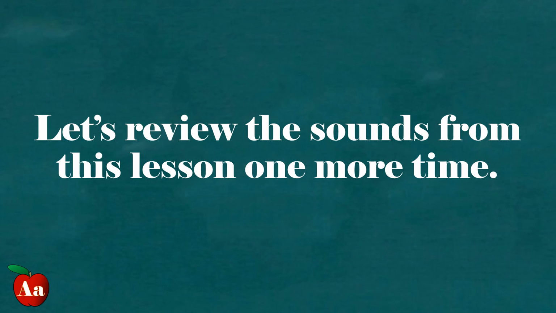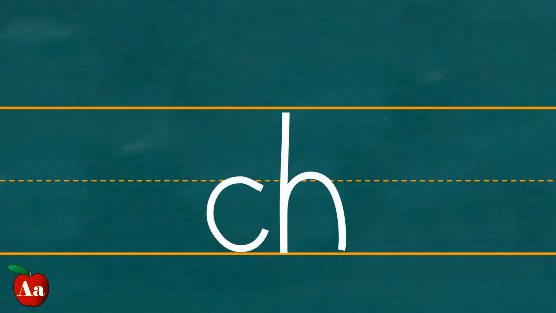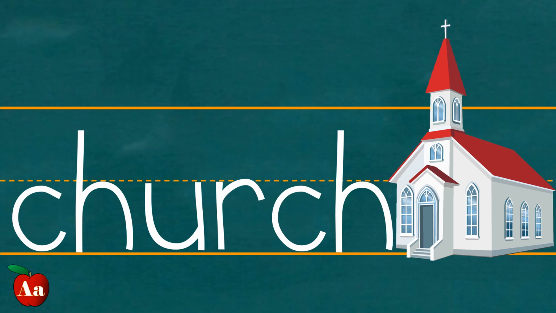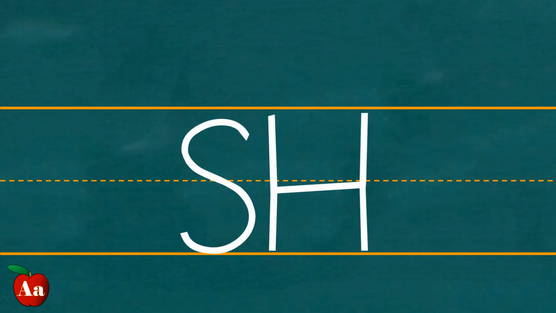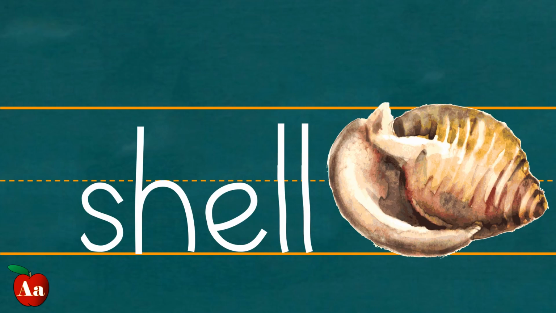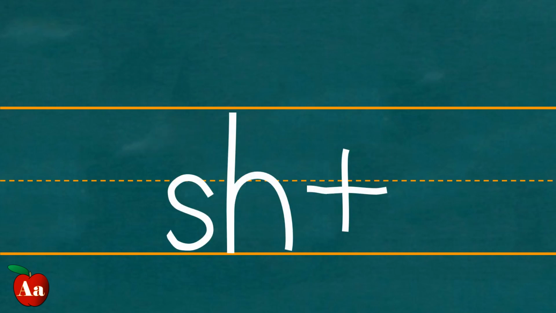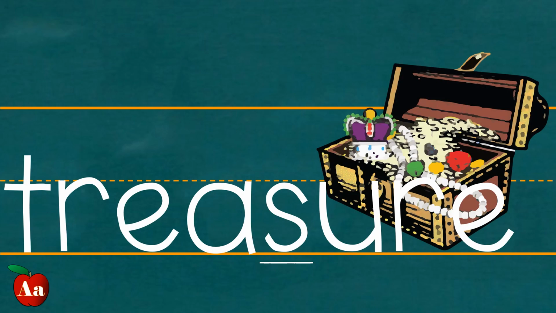Let's review the sounds from this lesson one more time. CH is for the sound ch, as in church. SH is for the sound sh, as in shell. Voiced SH is for the sound zh, as in treasure.